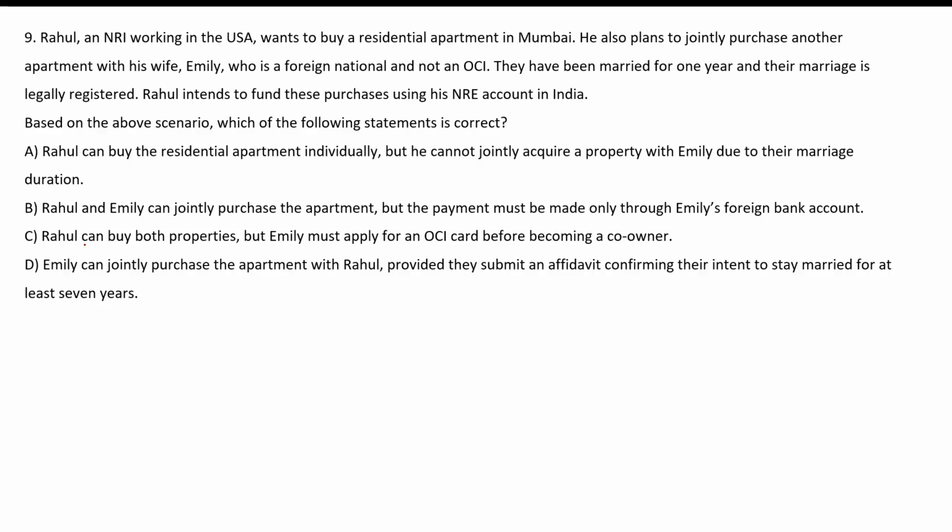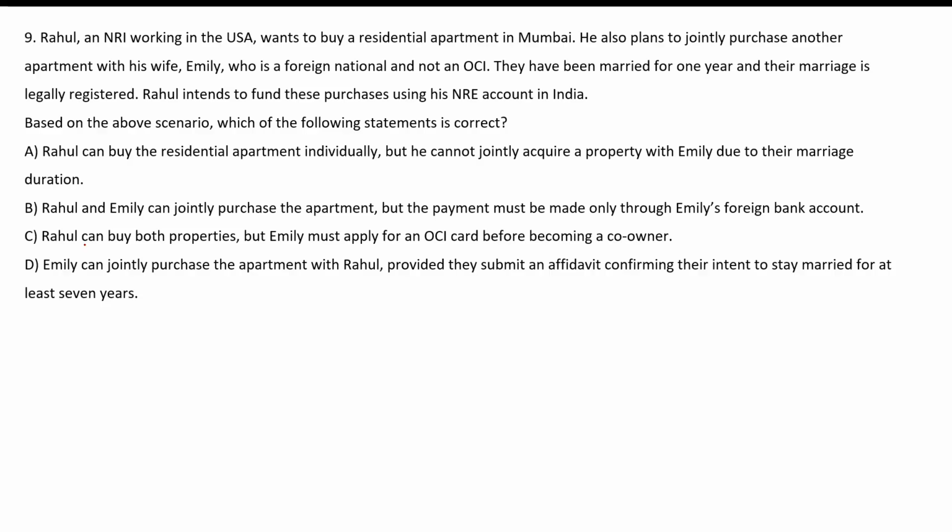Rahul, an NRI working in the US, wants to buy a residential apartment in Mumbai. He also planned to jointly purchase another apartment with his wife Emily, who is a foreign national and not an OCI. They have been married for 1 year and their marriage is legally registered. Rahul intends to fund these purchases using his NRE account in India. Based on the above scenario, which of the following statements is correct?